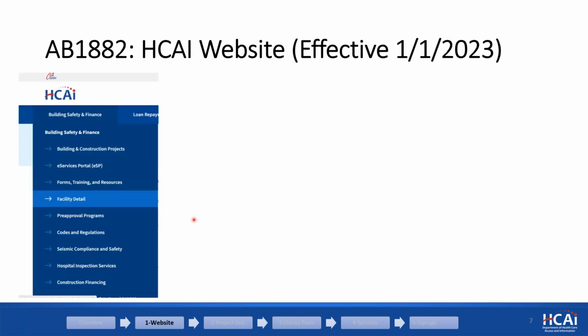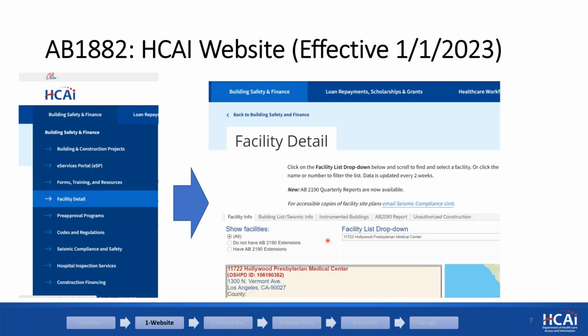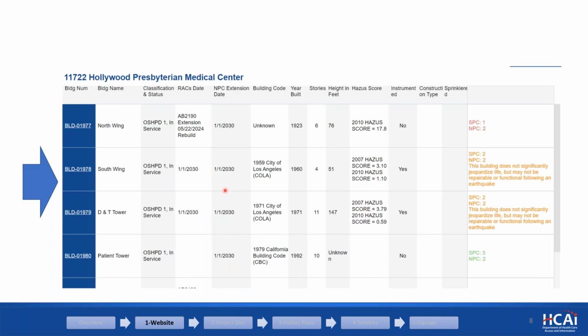If you go to the HCI website, follow the building safety finance, click on the facility detail, and put your facility on the drop-down list. Then you click on the building list seismic information. Then you will see a lot of details about these general acute care buildings.